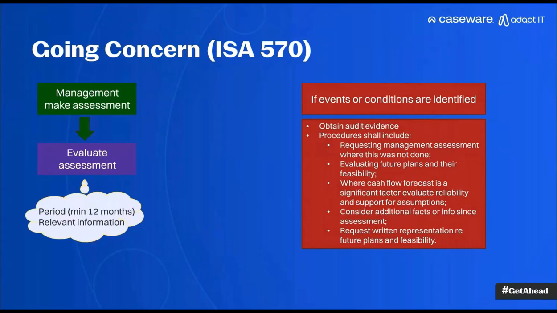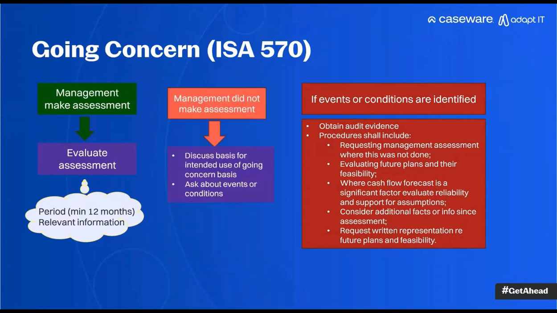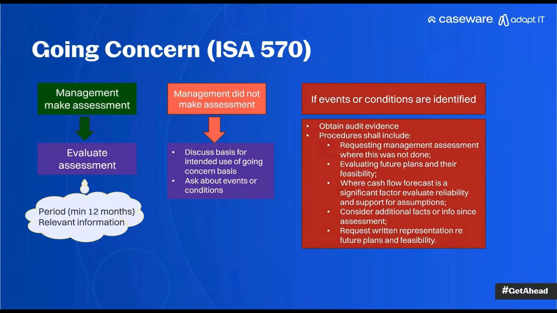So we're still using the old standard, still considering a period of minimum of 12 months and considering the relevant information. And then when management did not make an assessment, we are going to discuss with them their basis of continuing the use of a going concern basis of accounting in preparing the financial statements, ask about events or conditions, and importantly, remain alert to any possible events and conditions throughout the period.